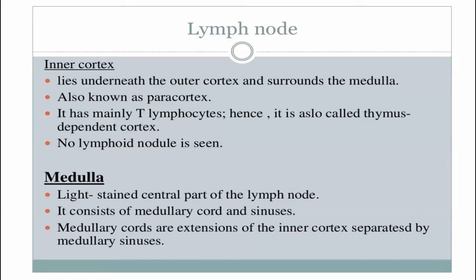The lymphoid tissue in the medulla is arranged as irregularly anastomosing cords, called medullary cords, which are extensions of the inner cortex or paracortex, and in between the medullary cords there are the medullary sinuses.